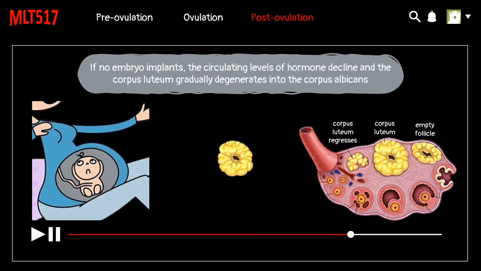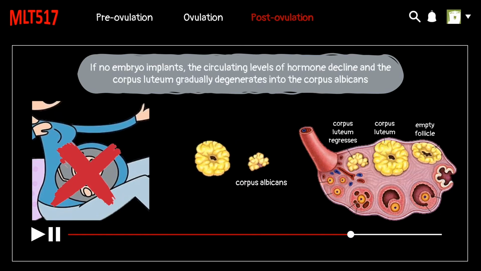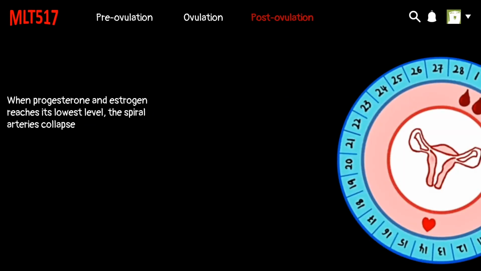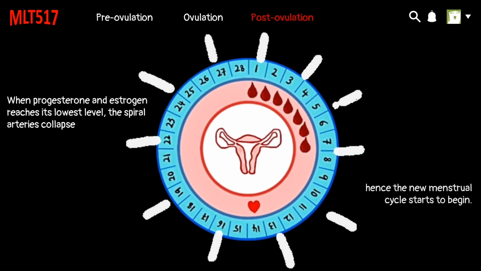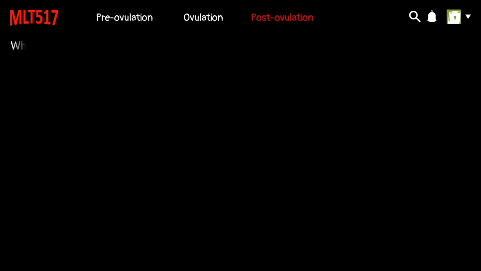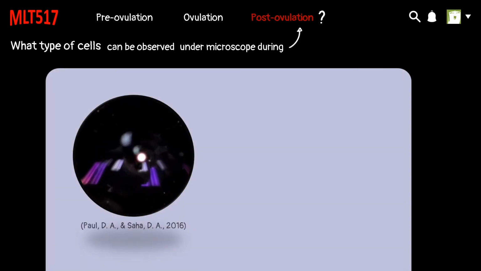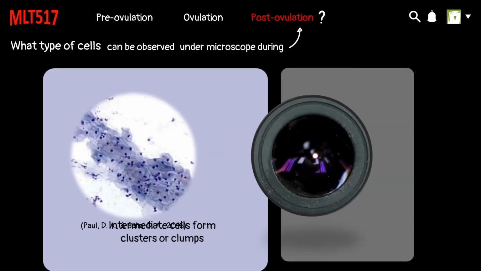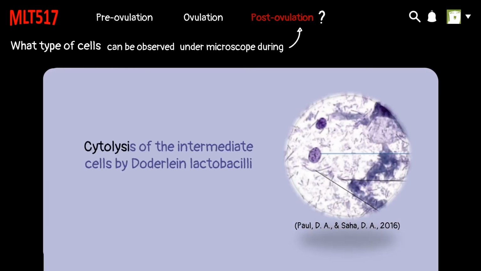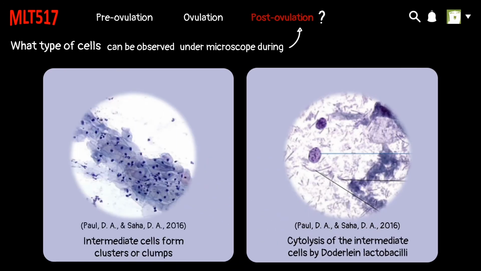In contrast, if there are no embryo implants, the circulating levels of hormone decline and the corpus luteum gradually degenerates into the corpus albicans. Therefore, when progesterone and estrogen reach its lowest level, the spiral arteries collapse, hence the new menstrual cycle starts to begin. So, what type of cell can be observed under the microscope here? We may observe intermediate cells from clusters or clumps and cytolysis of intermediate cells by Doderlein lactobacilli.